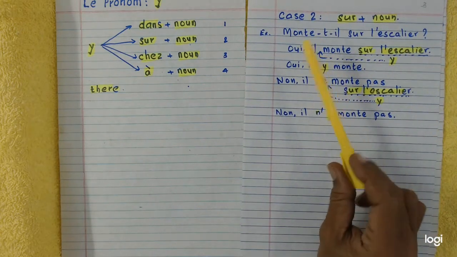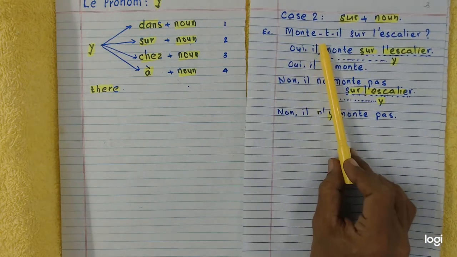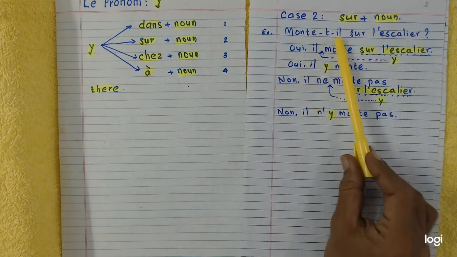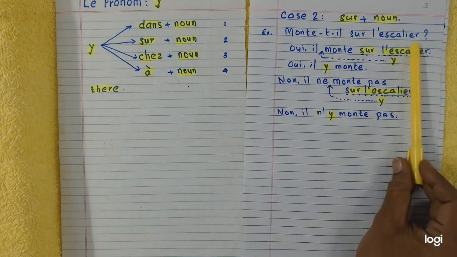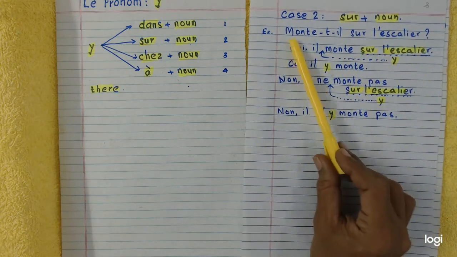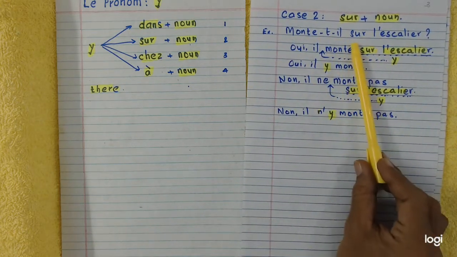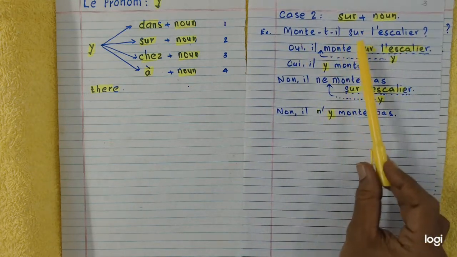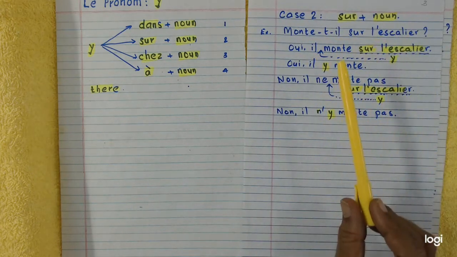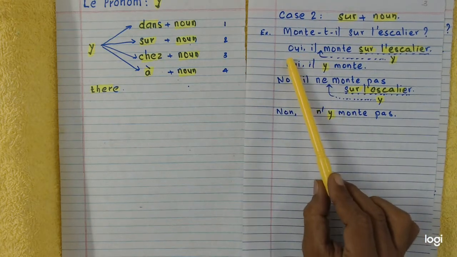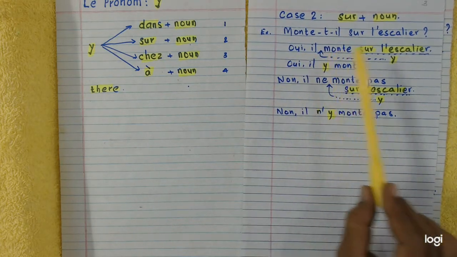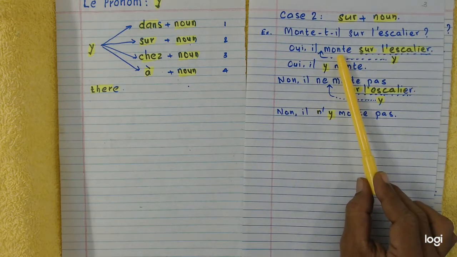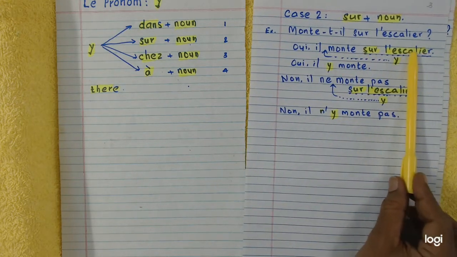Now look at the example given. Monte-t-il sur l'escalier? Does he climb on the staircase? How do you answer? Oui, il monte sur l'escalier. Yes, he climbs on the staircase.